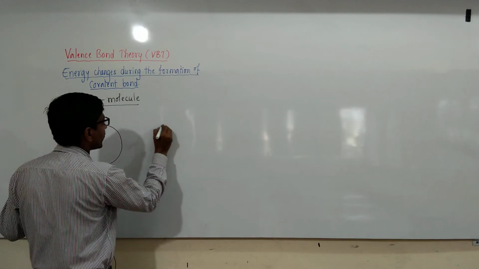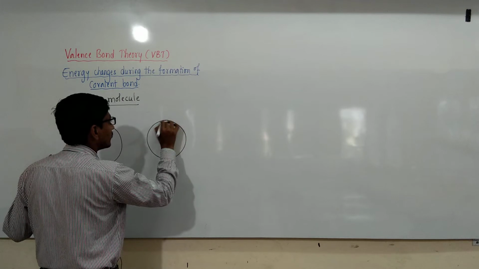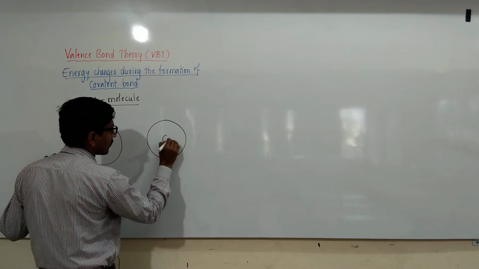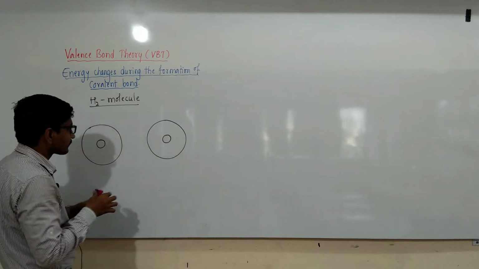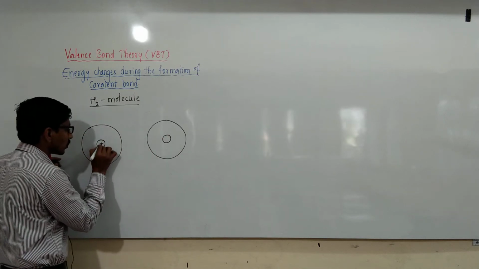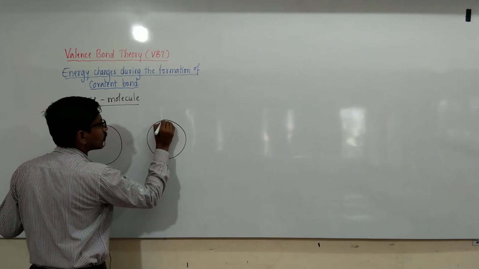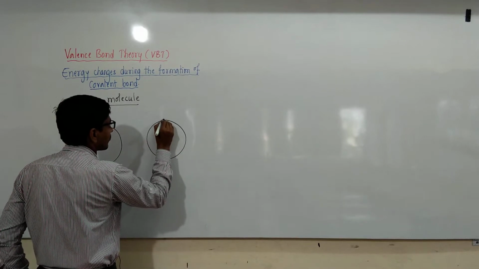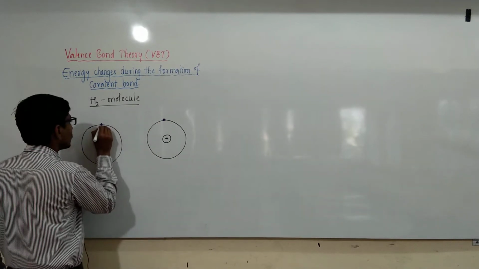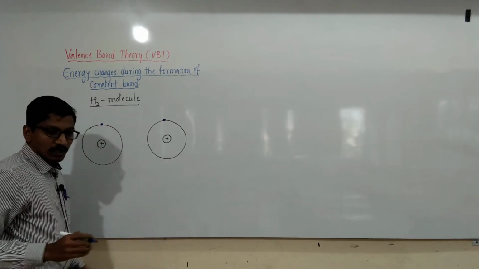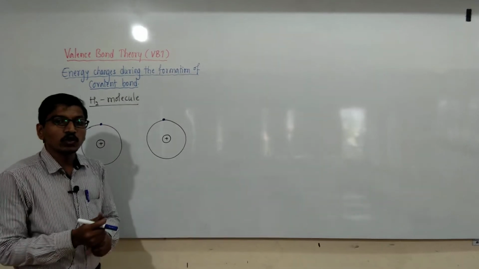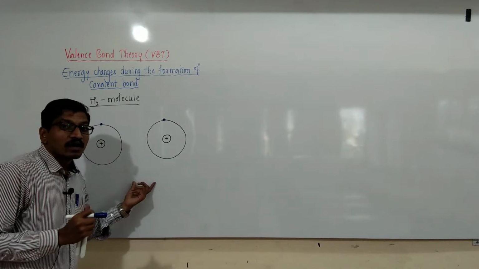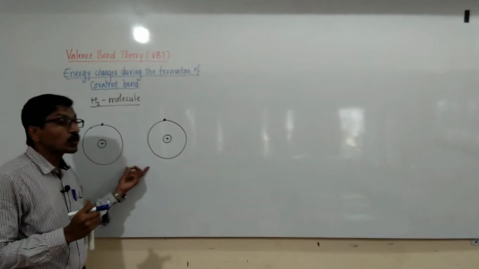This is one hydrogen atom and this is another hydrogen atom, and in the center the positive charge is concentrated, and hydrogen contains only one electron, that is in the first shell. This is the electron, here one electron. In the formation of hydrogen molecule from two hydrogen atoms, two forces are present, and these two forces are,